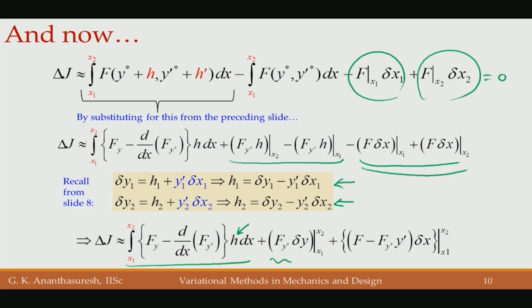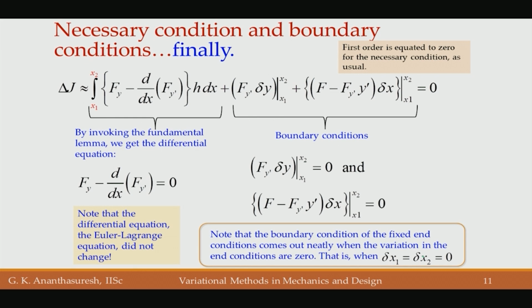But now we get perturbation in delta y and perturbation in delta x, because an additional term comes with y prime because of these terms. Notice that now we have perturbation in delta y, function and domain independently, so we get boundary conditions for both, and that is what we have. We get this in the function perturbation, and this is the domain perturbation.